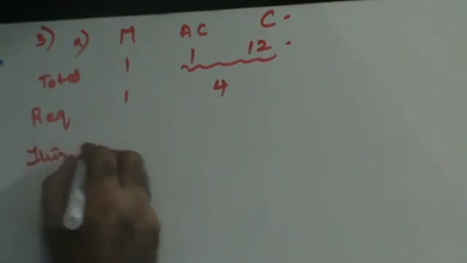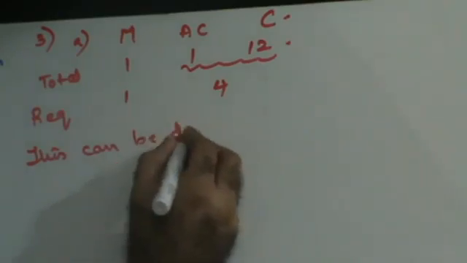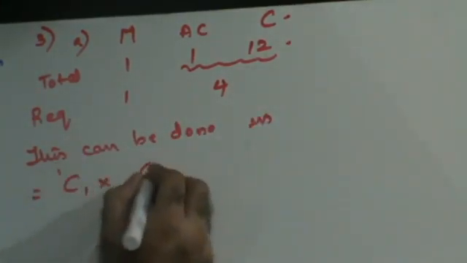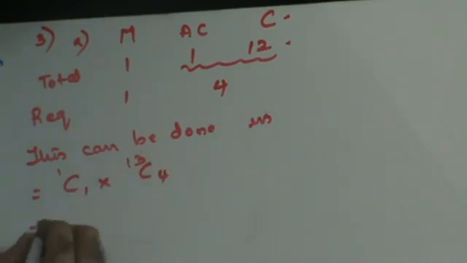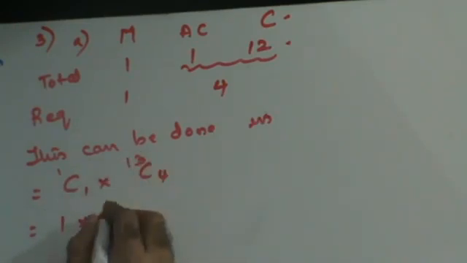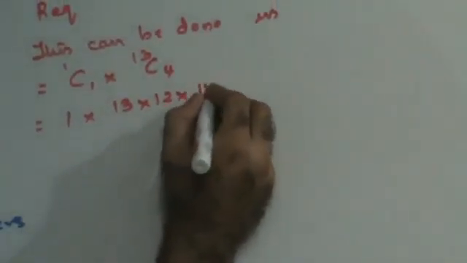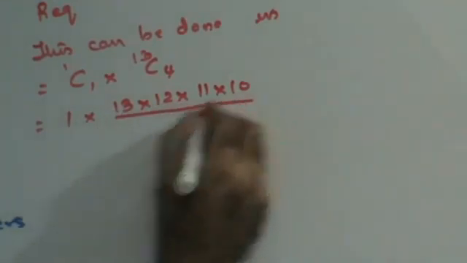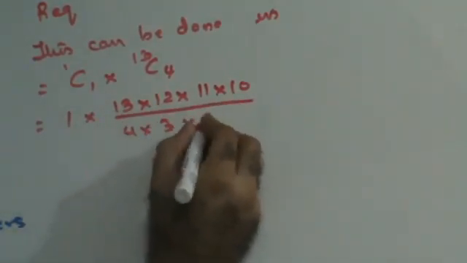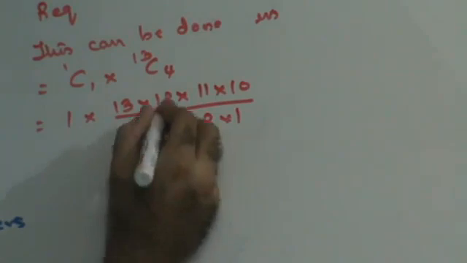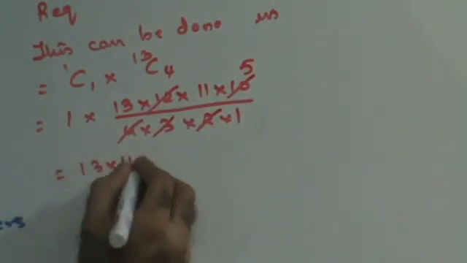I can say this can be done in C1 of 1 into C13 of 4 ways. C1 of 1 is 1. C13 of 4: from 13 write 4 terms in descending order, 13, 12, 11, 10 upon 4, 3, 2, 1. 4 threes are 12, so 5 into 13 into 11. Right? Okay. Next, let's move on ahead.